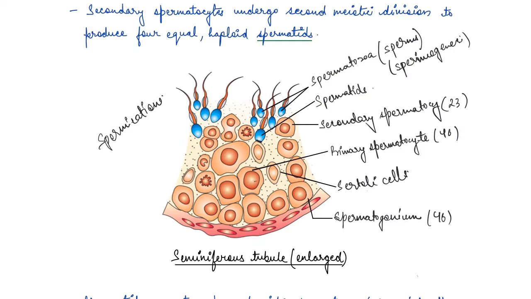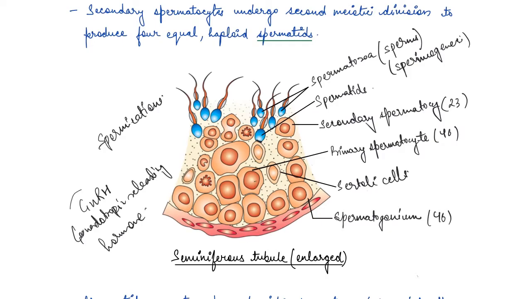So as we said, spermatogenesis starts at the age of puberty due to a significant increase of a hormone which is gonadotropin releasing hormone, GnRH, right?